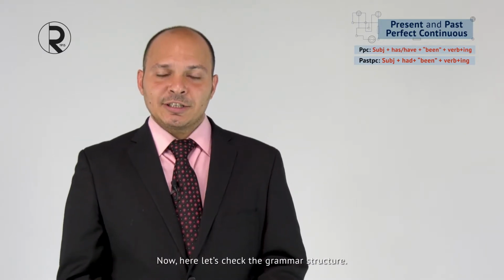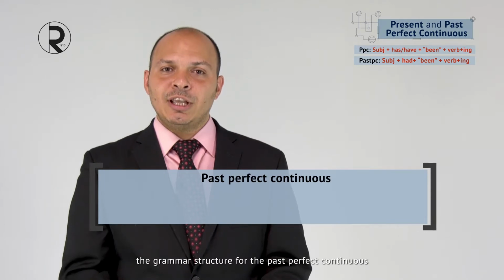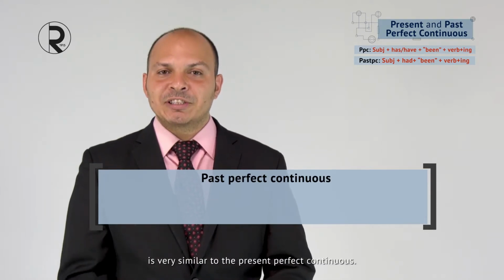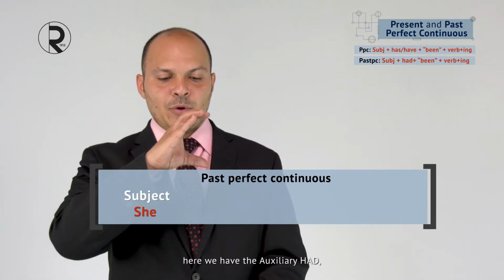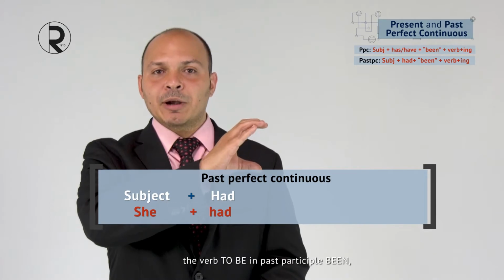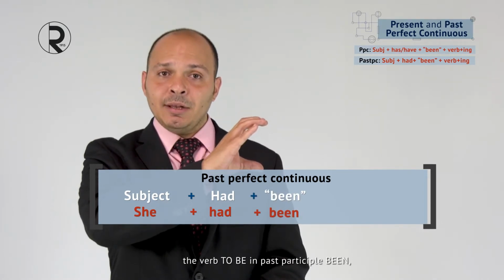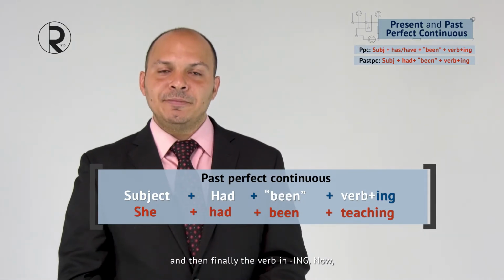Now, here let's check the grammar structure. The grammar structure for the past perfect continuous is very similar to the present perfect continuous. Here we have the subject, here we have the auxiliary had, the verb to be in past participle, been, and then finally the verb in ing.